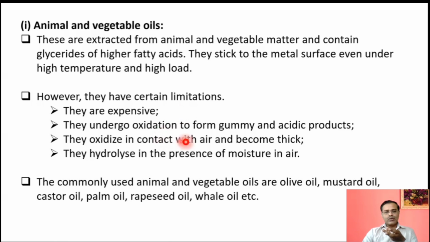They undergo oxidation to form gummy and acidic products. They become thicker and thicker, and they can hydrolyze in presence of moisture. So these are some limitations. Therefore, these are rarely used. Some examples are castor oil, palm oil, mustard oil, olive oil, etc.